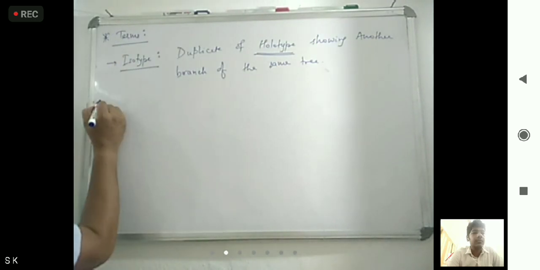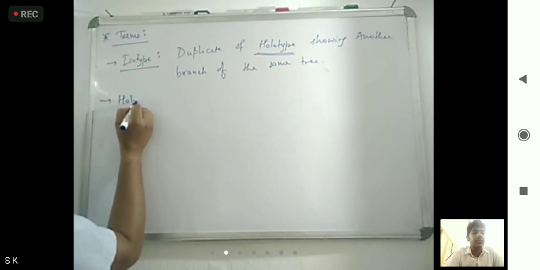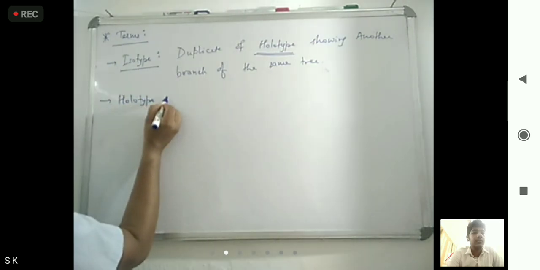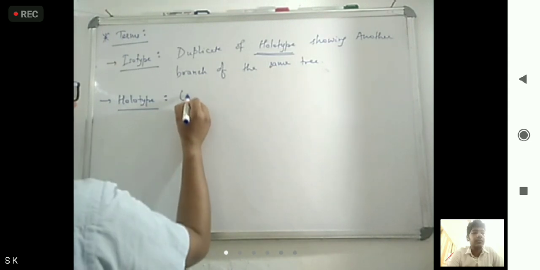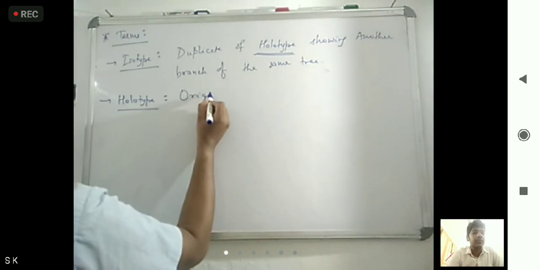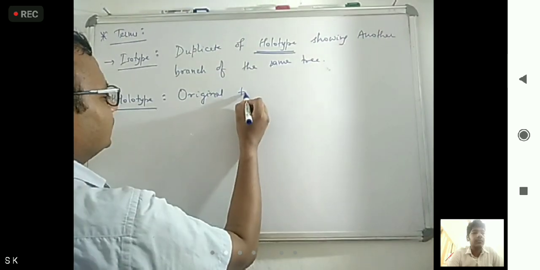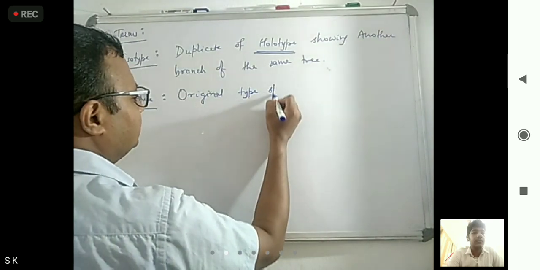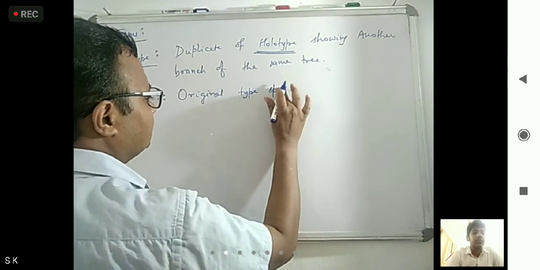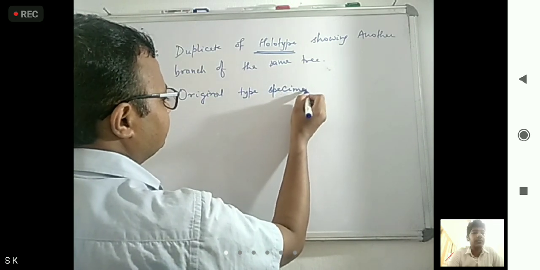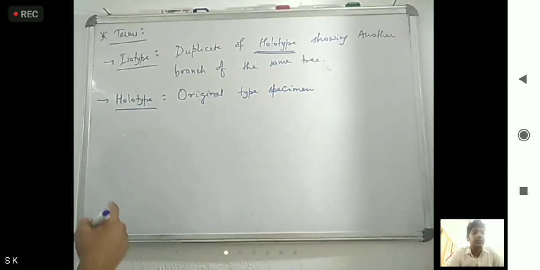Okay, holotype. So, it is what? Original type specimen. Okay, holotype is what?